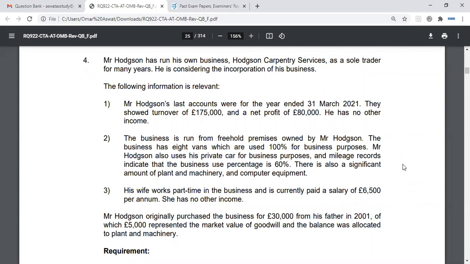Okay. Now, the normal stumbling block for incorporation relief not being available is when it comes to all the assets must be transferred. So if all the assets are transferred, yes, incorporation relief, you just roll over the gain into the base cost of the new shares. Okay, so effectively when you dispose of the shares, you'll have a lower base cost.